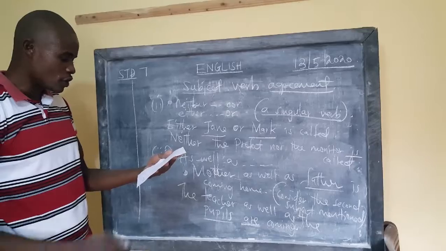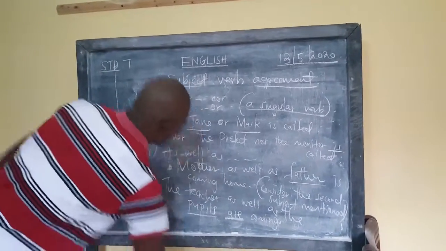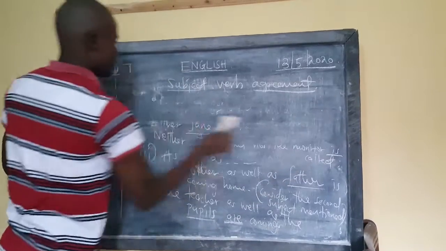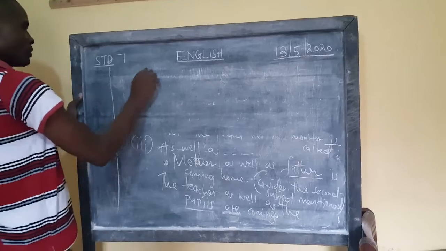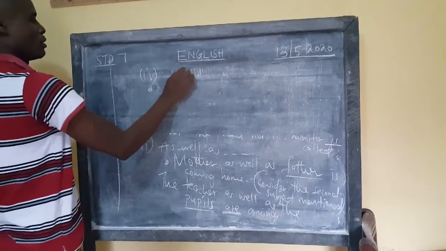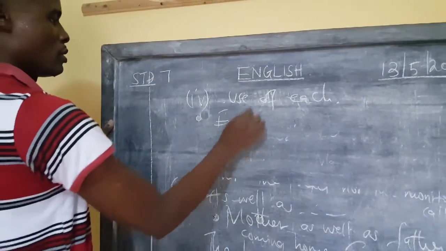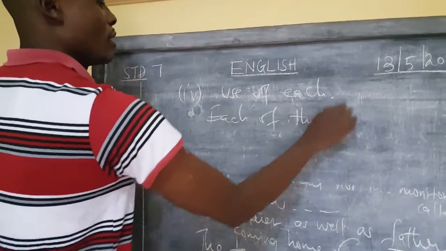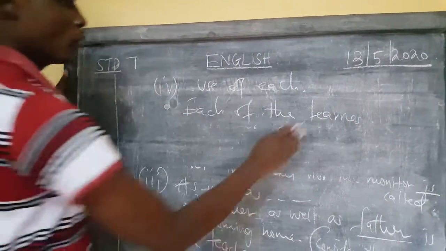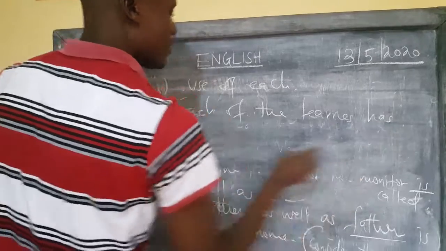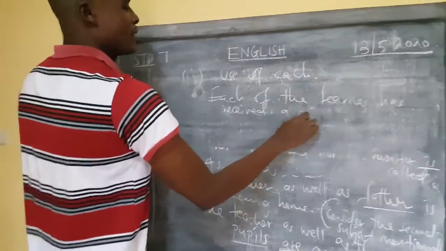Another one is the use of each. Number 4, the use of each. Each of the learners, for example, has received a present.